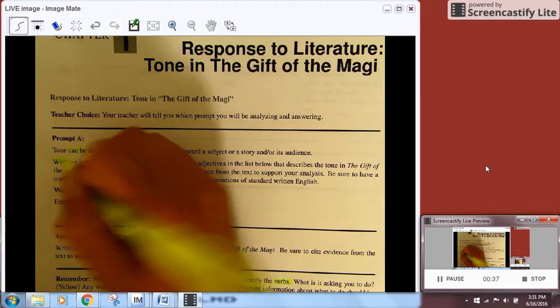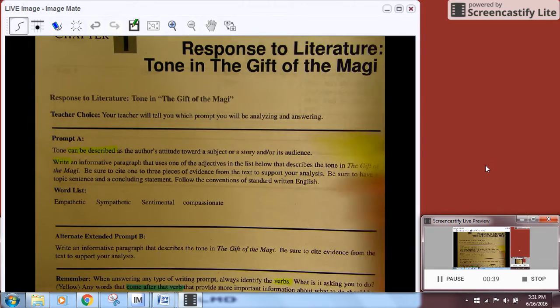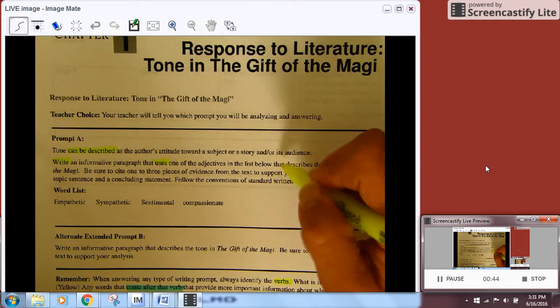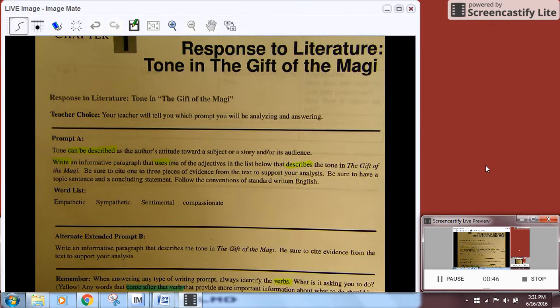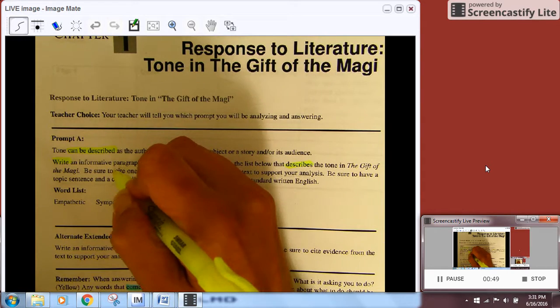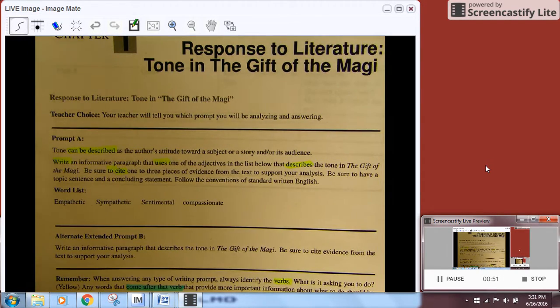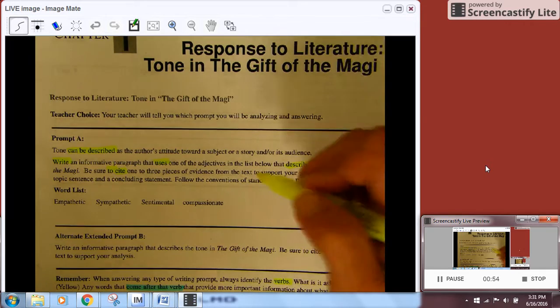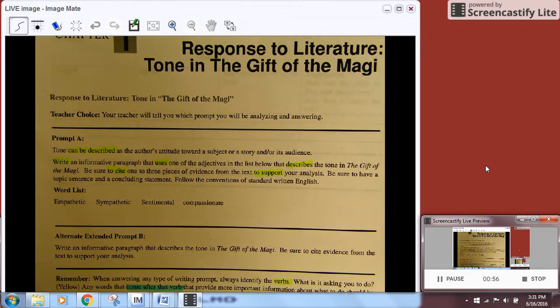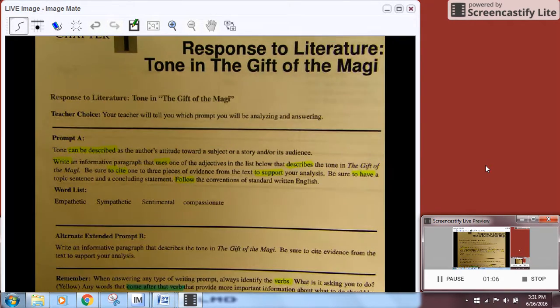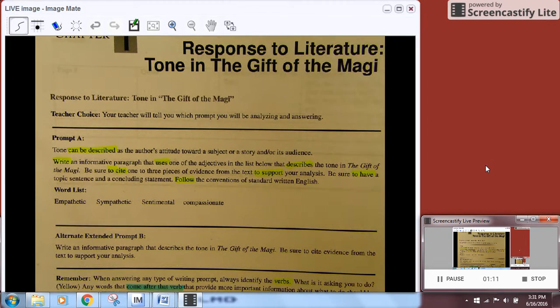Write, that's a verb, an informative paragraph that uses one of the adjectives in the list below that describes the tone in The Gift of the Magi. Be sure to cite 1 to 3 pieces of evidence from the text to support your analysis. Be sure to have a topic sentence and a concluding sentence. Follow, that's the verb in this sentence, it's a command, the conventions of standard written English. Gone through and highlighted all of the verbs.